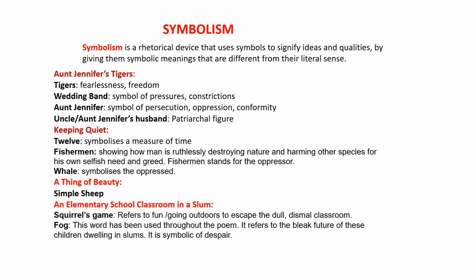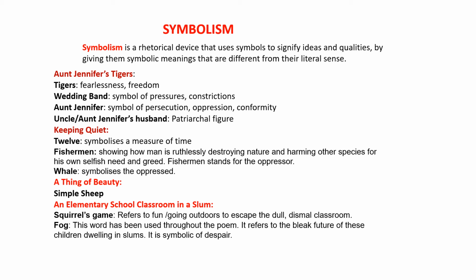So tigers are symbolic of fearlessness, freedom. The aunt's wedding band is a symbol of pressures and constrictions. Aunt Jennifer herself is a symbol of oppression, conformity, and persecution, and Aunt Jennifer's husband is definitely a patriarchal figure.